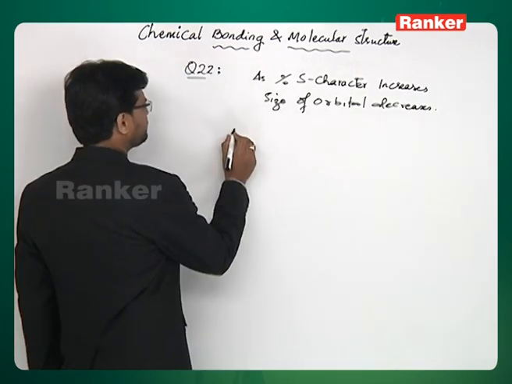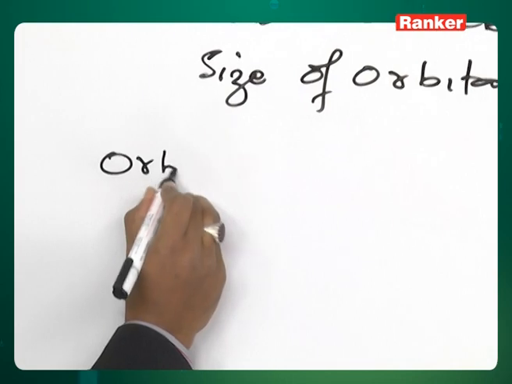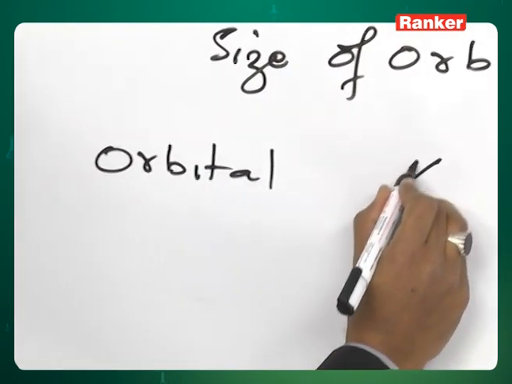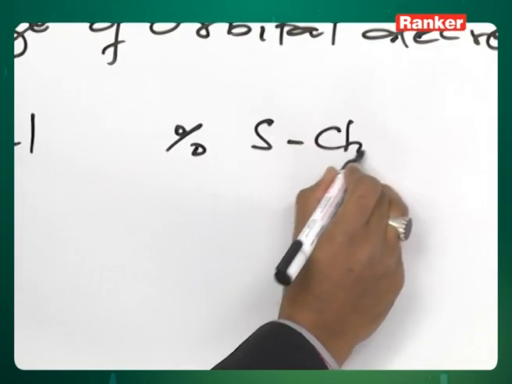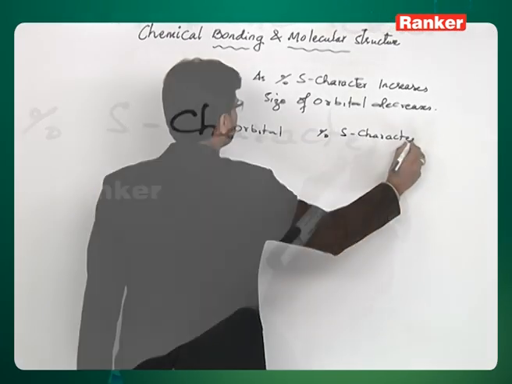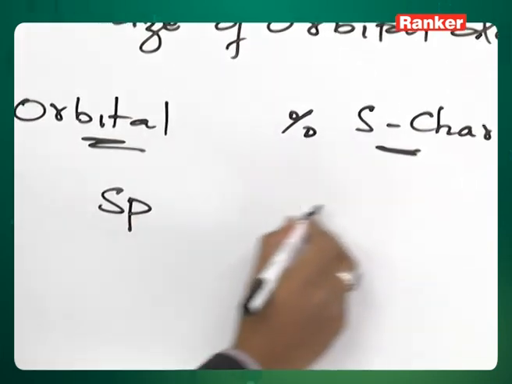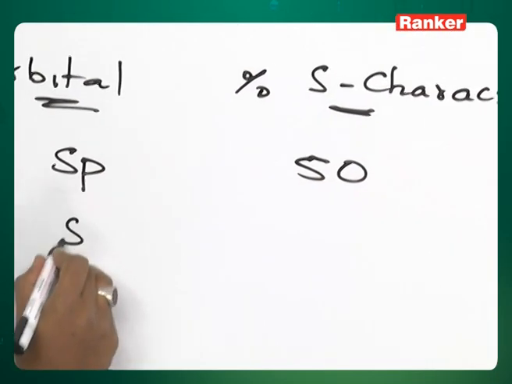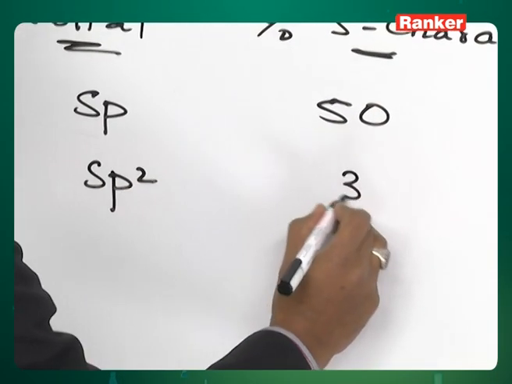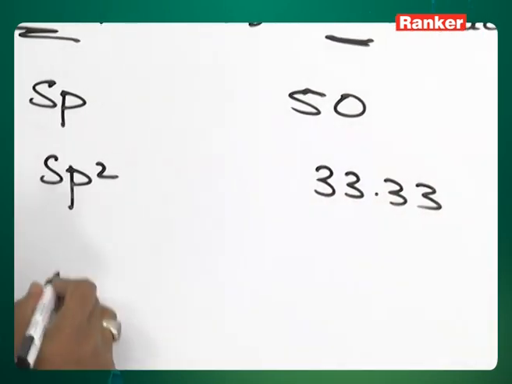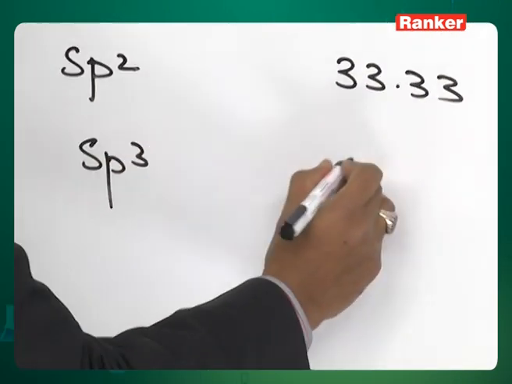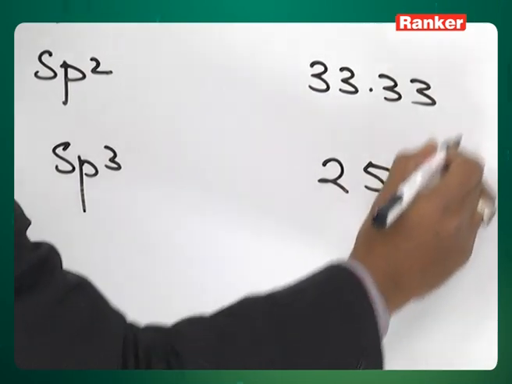Now, orbital percentage s character. If it is sp, then the percentage s character is 50. If it is sp2, then it is 33.33, and sp3, the s character is 25%.